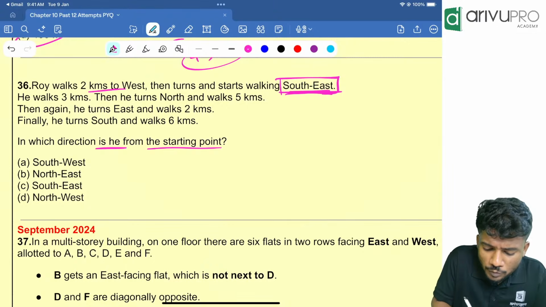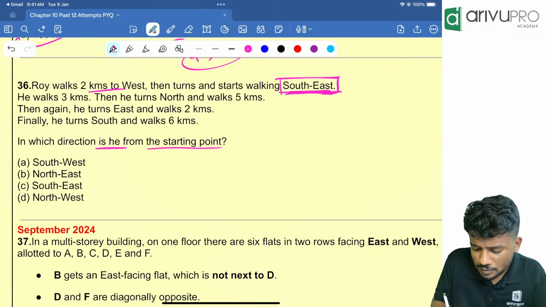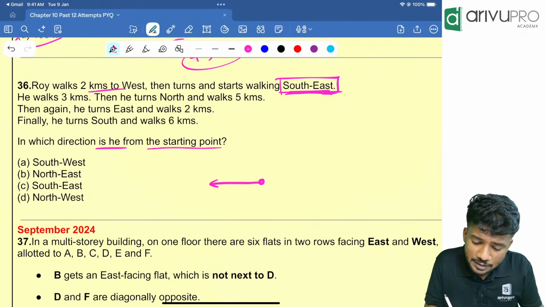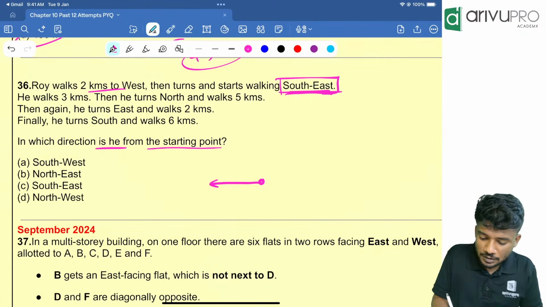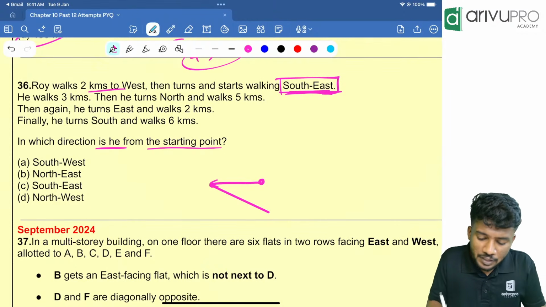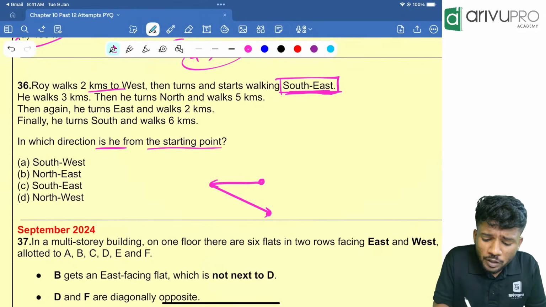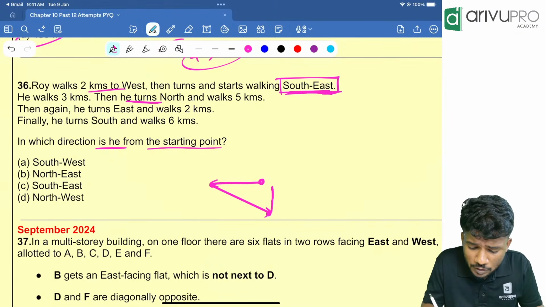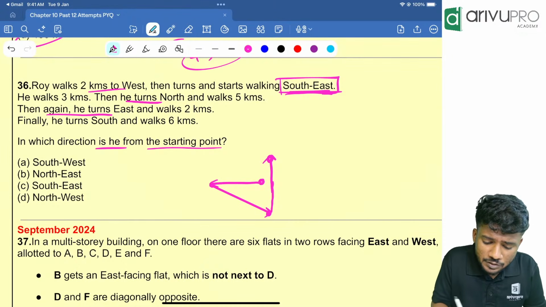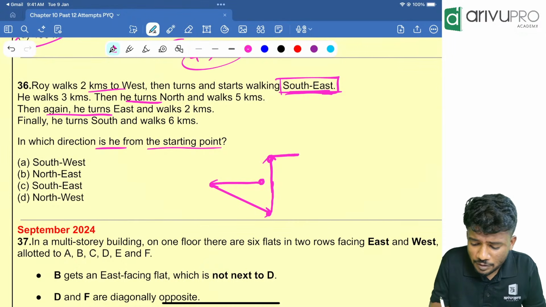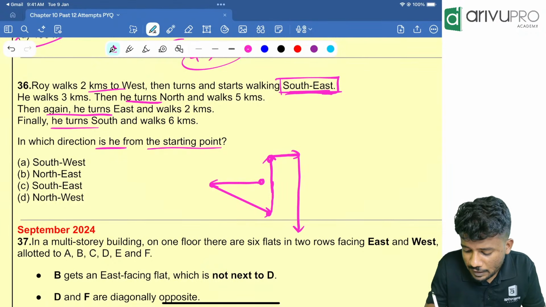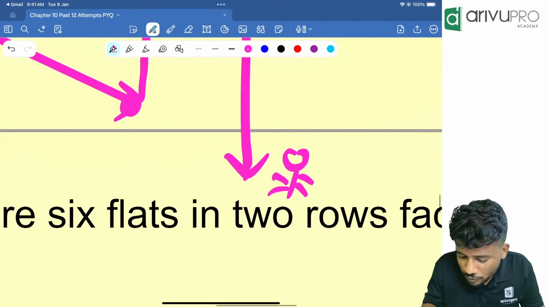So Roy walks 2 km towards west. That means if Roy was here, he walked 2 km towards west. Then he turns and starts walking in the southeast direction. Southeast direction means this way, and he walked 3 km. He is now here. Then what happened? He turns towards north and walks 5 km. So he is somewhere over here. Then he turns to the east. East means he walked somewhere over here. Then he finally turns south and walks 6 km. So finally our Roy is over here. See our Roy standing there?